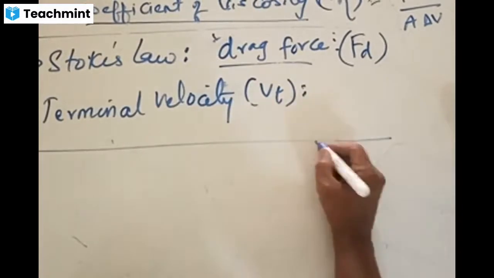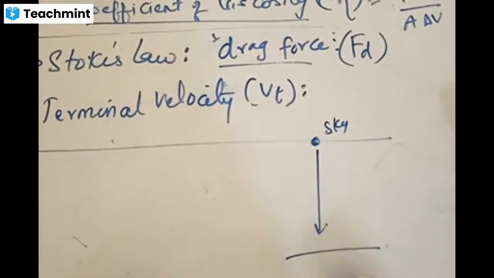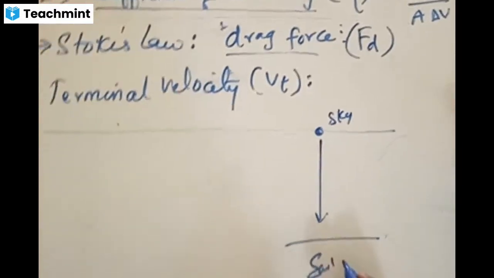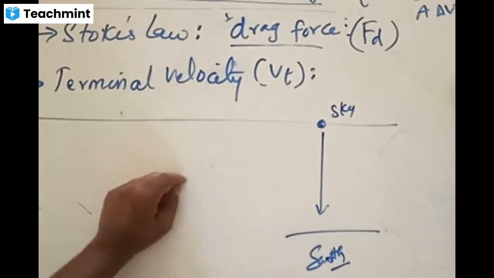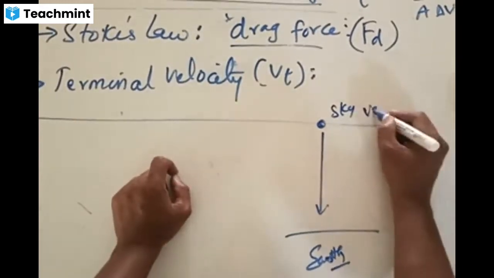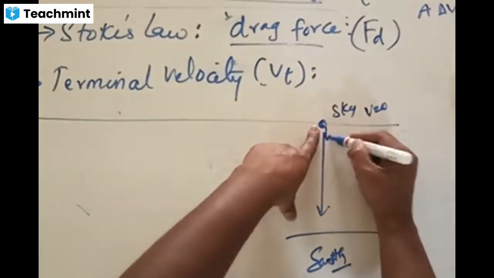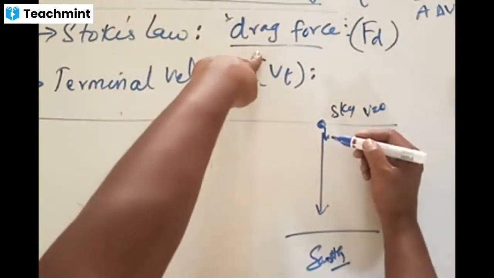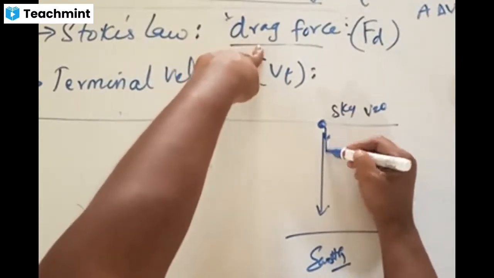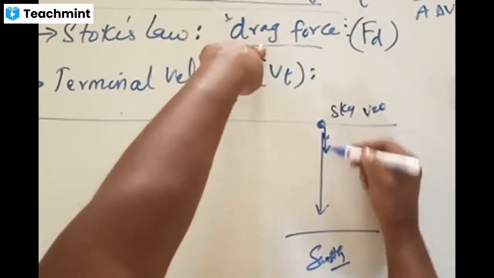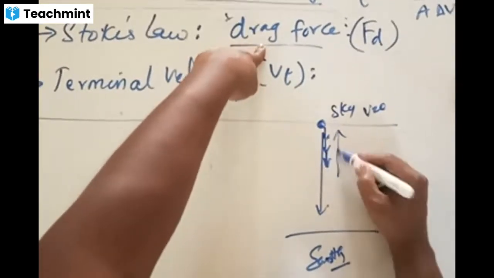This is the sky. The raindrop is starting here and hits the earth surface. Now when it is falling like this, what is happening? Initially it started with zero velocity. When the velocity is less, it gets a small amount of drag force. As velocity increases, drag force also increases. Drag force is acting in the opposite direction. Velocity increased much more, drag force increased much more.